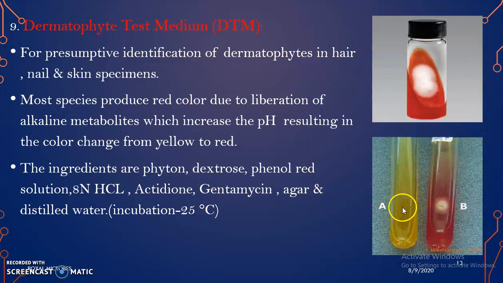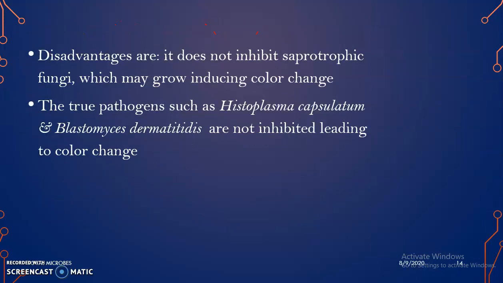In the picture we can see the yellow colored medium and the pink or red colored medium. The red color is produced by the increase in pH, resulting in the color change of the pH indicator from yellow to red. The ingredients are phytone, dextrose, phenol red solution, 8 normal HCl, actidione, gentamicin, agar and distilled water, and the incubation temperature is 25 degrees Celsius, that is, room temperature is preferred.